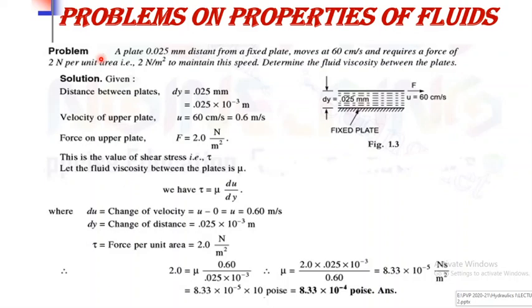Then moving to the third problem, again this problem is based on the viscosity property and Newton's law of viscosity. The statement of the problem is: a plate 0.025 mm distant from a fixed plate moves at 60 cm per second and requires a force of 2 Newton per unit area, that is 2 Newton per meter square, to maintain the speed. Determine the fluid viscosity between the plates.